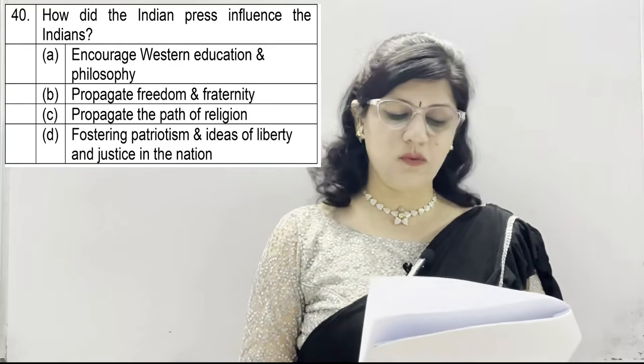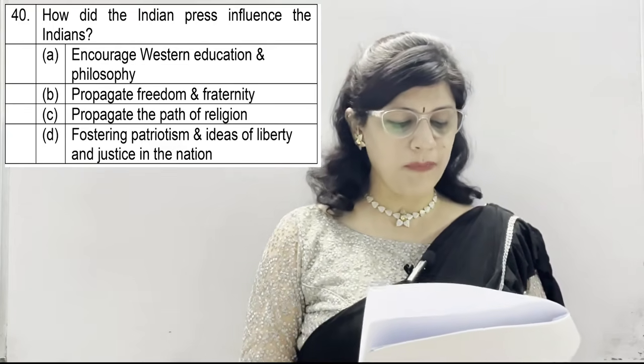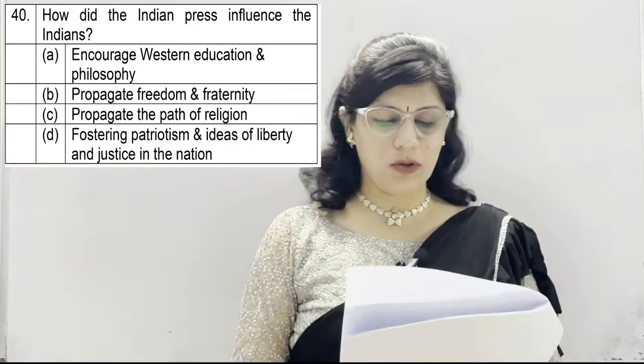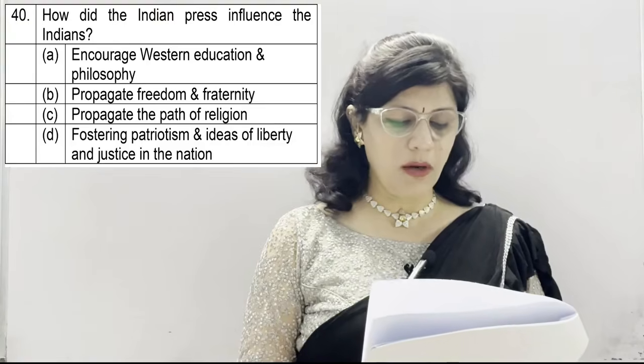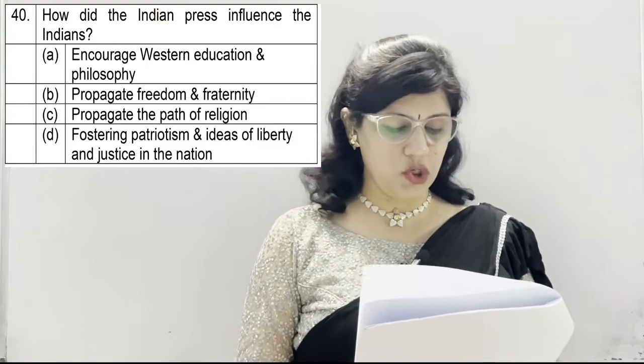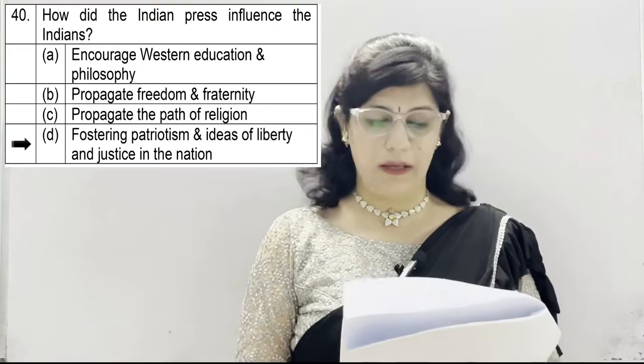Question number 40. How did the Indian press influence the Indians? A option, encourage Western education and philosophy. B, propagate freedom and fraternity. C, propagate the path of religion. And D, fostering patriotism and ideas of liberty and justice in the nation, which is the correct option number D.